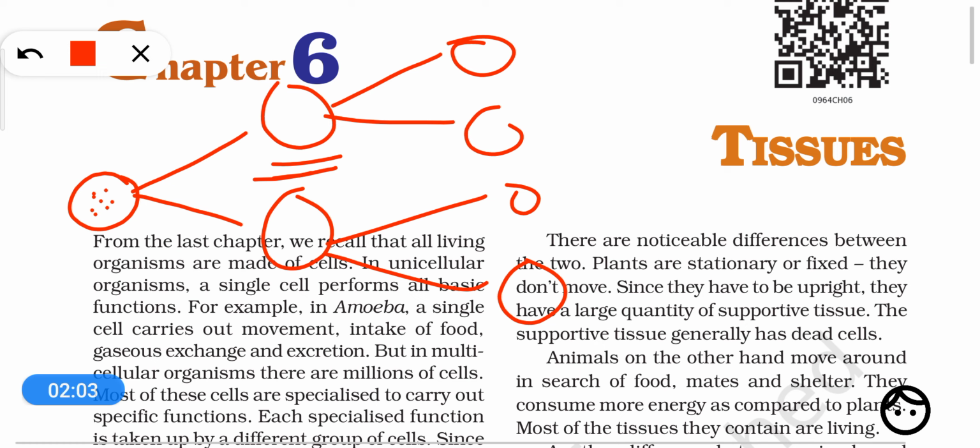Now if all these cells of a multicellular organism have the same structure and perform all the functions like respiration, circulation, excretion, then that will be a big burden on every cell and none of the functions will be done properly.